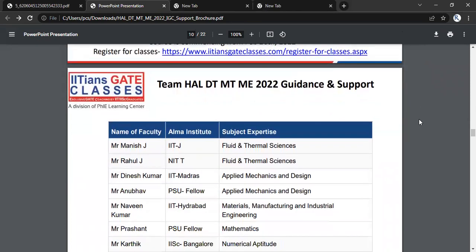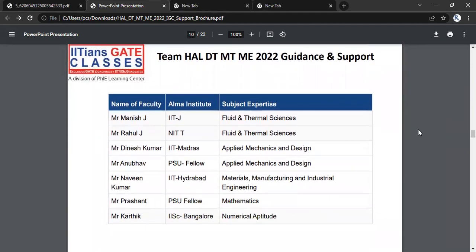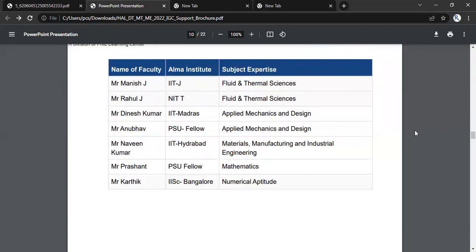Of course, the support will be provided by the team. As you can go through this team, we have highly professional teachers, those who are working in PSUs also, and those who have been associated with teaching for so many years, right? And you will thoroughly enjoy the session. That is the promise given by iitiansgateclasses. Correct.